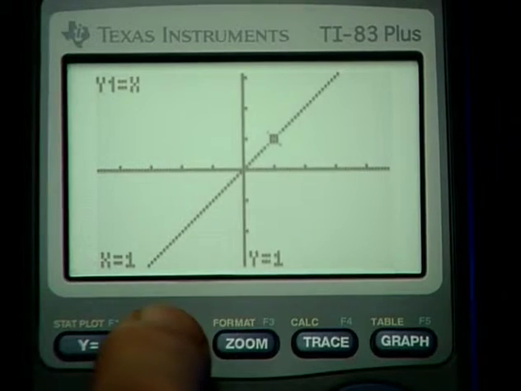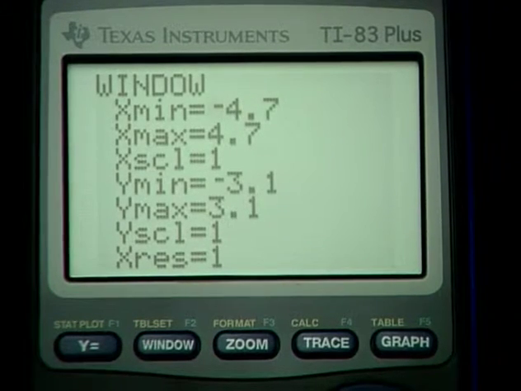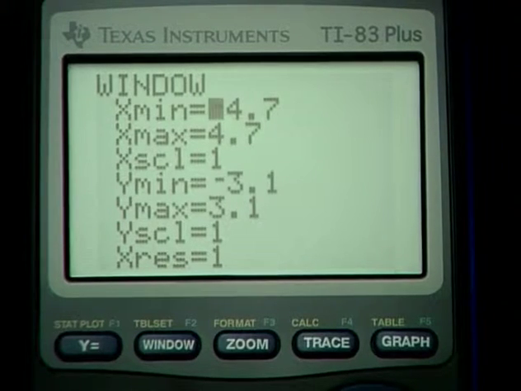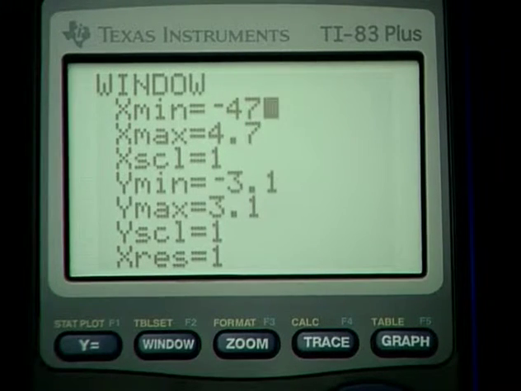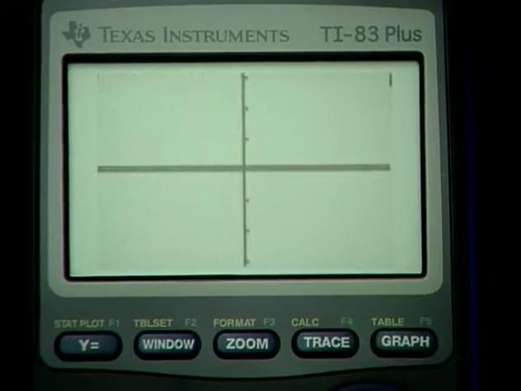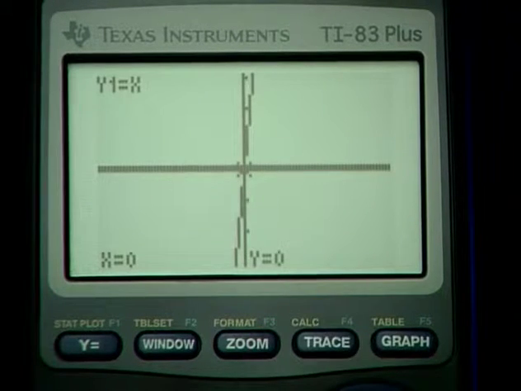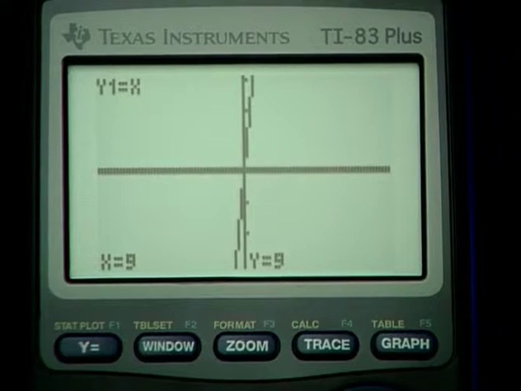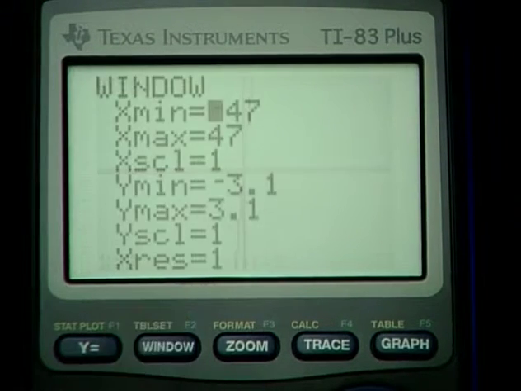Now let me go back to the window setting, and I said there are 94 steps. Well, suppose I take half of 94. That's 47. And I set this at negative 47 and then this at 47. All right, now I'm not going to change my y distance here, so the graph is going to look pretty skewed, but the graph then looks like this, and on trace, notice what happens. I have integer values for x and y. Now, it's the x that I'm more concerned with here, though for a different graph the y value might be some kind of decimal value. But it's the x that is an integer because we made those particular window settings.